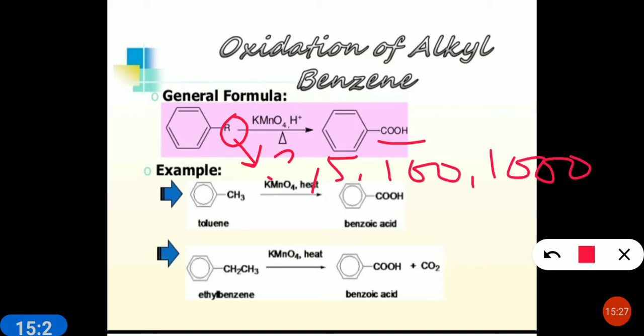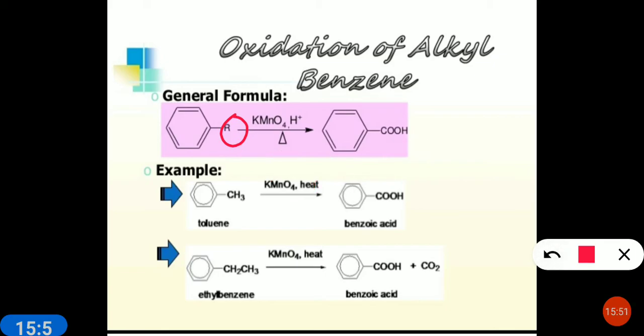Doesn't matter. Whatever the number of carbons, if it is a primary or secondary carbon, it will always give benzoic acid. Only it is not applicable for tertiary, as the tertiary carbon has no hydrogen. So when toluene, having 1 carbon, is oxidized, it will oxidize to COOH, benzoic acid.